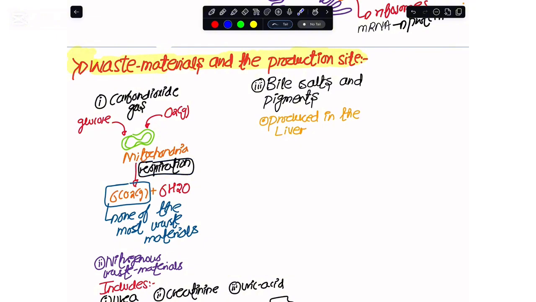During respiration, glucose and oxygen are catalyzed by the mitochondria, and as a result, not only do we produce energy, but at the same time we produce a major waste material, carbon dioxide gas, and we also produce some metabolic water. So this is something I don't want. The carbon dioxide is a waste material. This has to be removed.